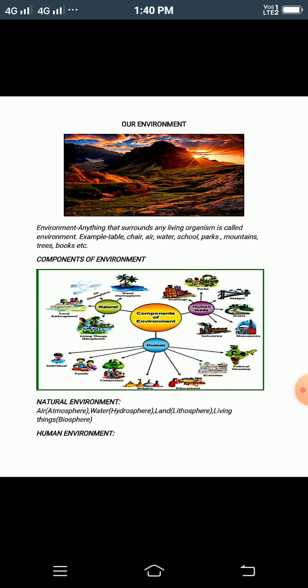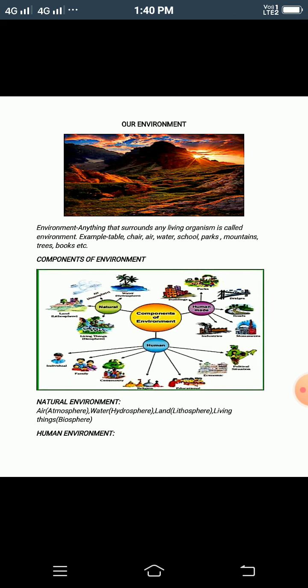The definition of the environment: anything that surrounds any living organism is called environment. Example: table, chair, air, water, school, parks, mountains, trees, books, etc.